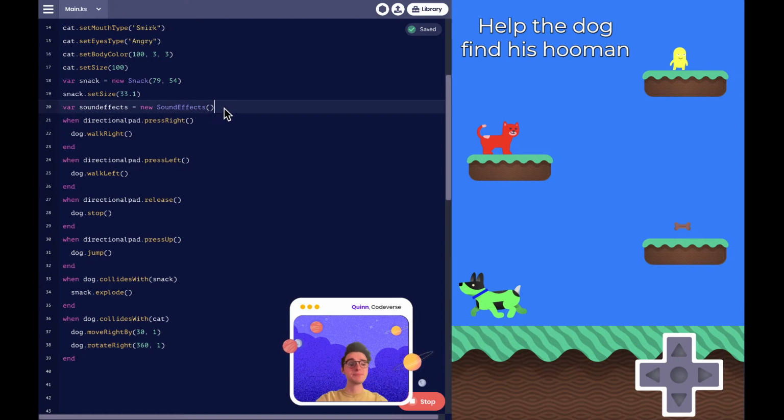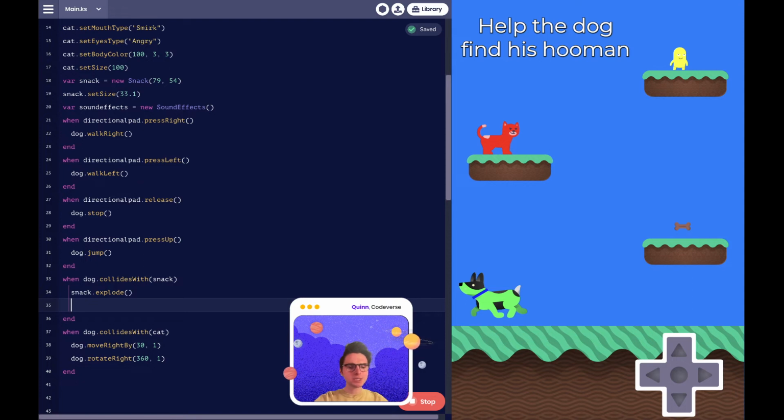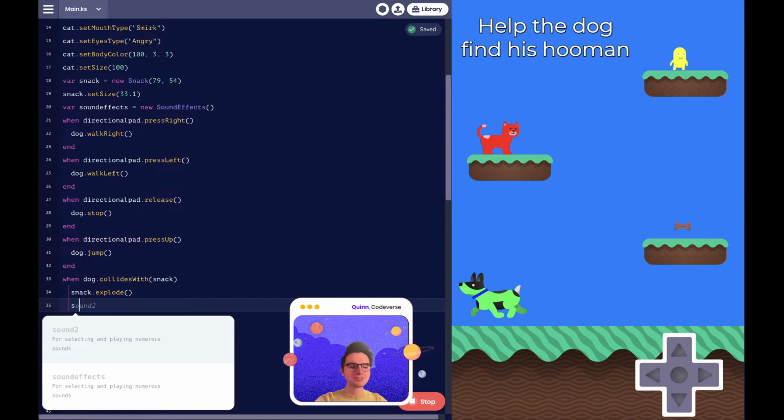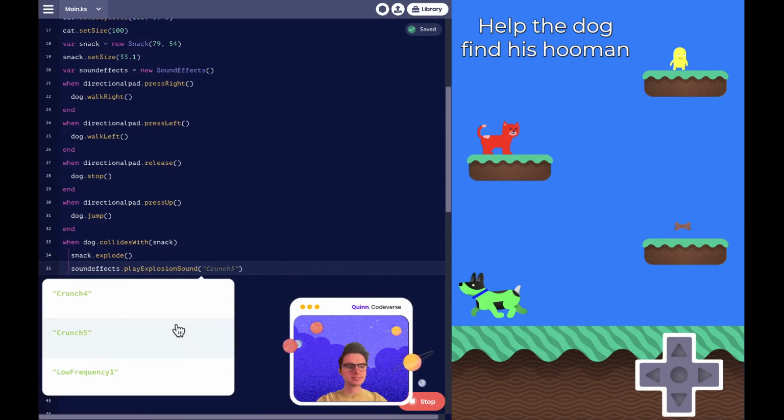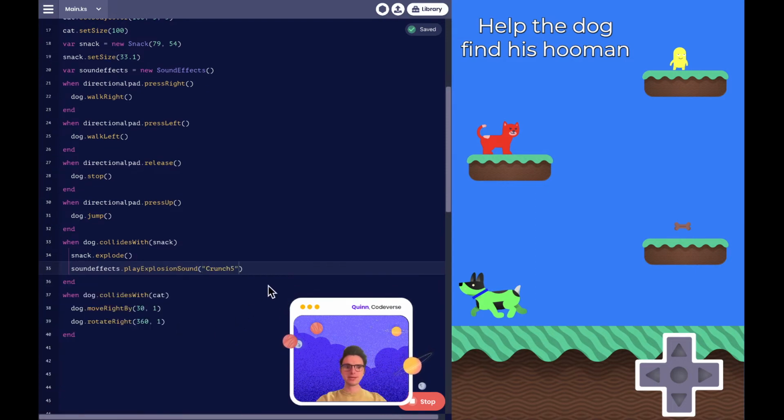It's very fun. So we added our sound effects variable into our game. And just like we did with all of our other methods, we're gonna add a method for those sounds. So when our dog collides with the snack, we're seeing lots of awesome crunchy sounds. So we'll have our sound effect play, and ooh, let's do an explosion sound, crunch. That sounds great.